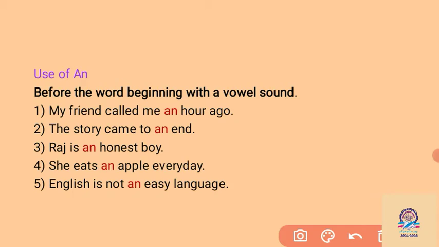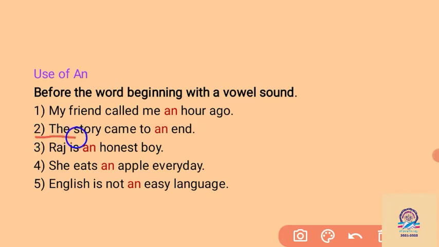An example is given here: My friend called me an hour ago. The spelling begins with H, but the H remains silent here. So our pronunciation is like "hour". A vowel sound is there, so we have to write "an hour ago" here.